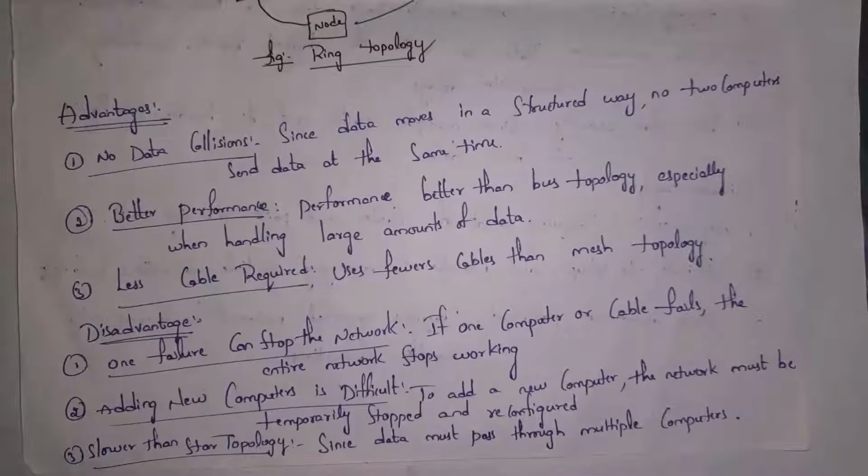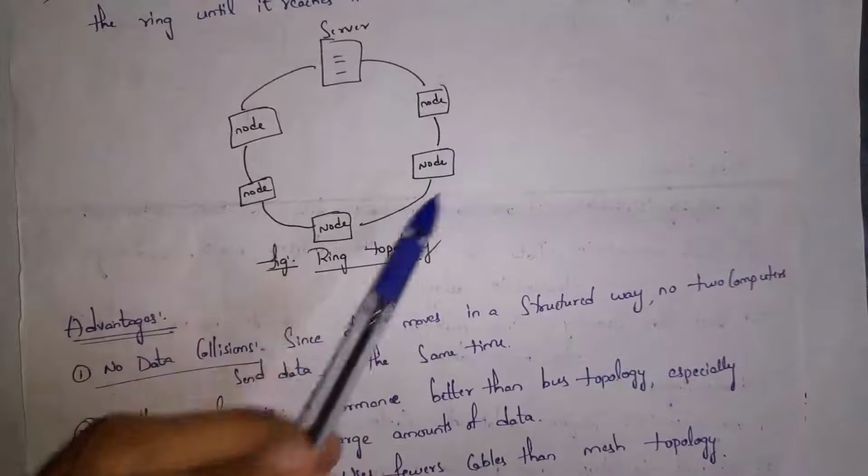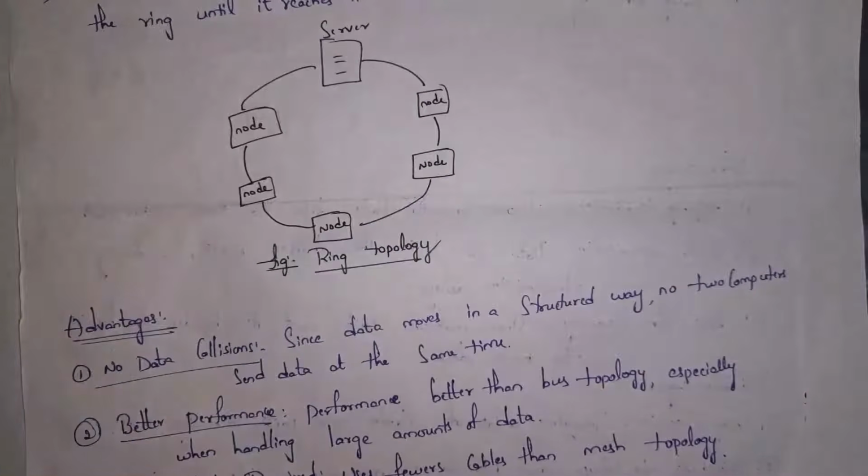Guys, when compared to star topology, this ring topology is slower because we need to send data from multiple devices. Data must be passed from multiple computers. So ring topology is slower.